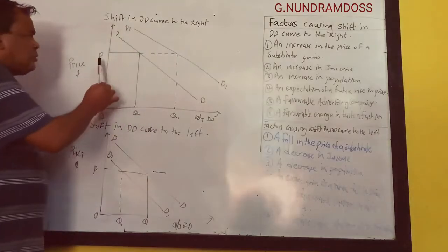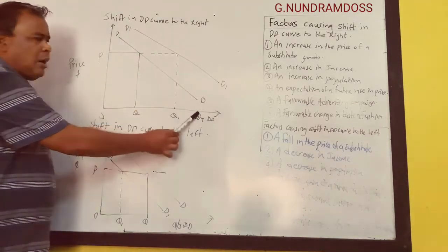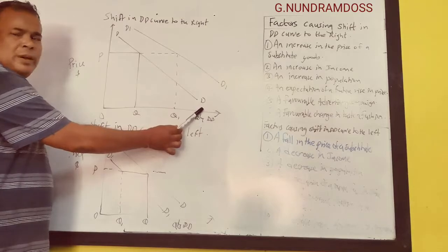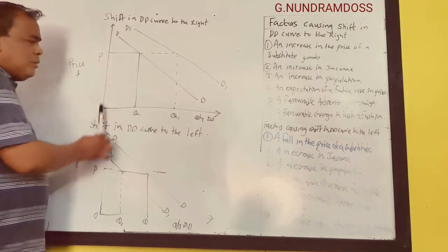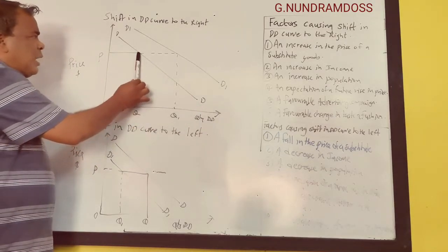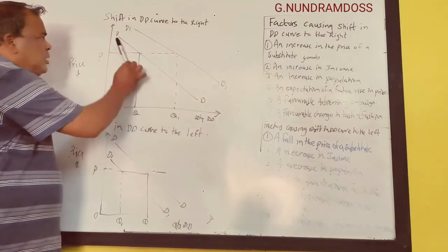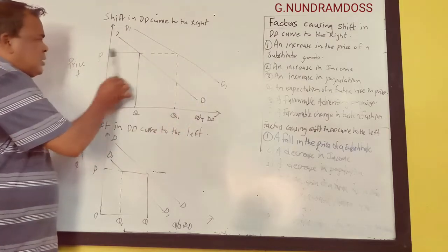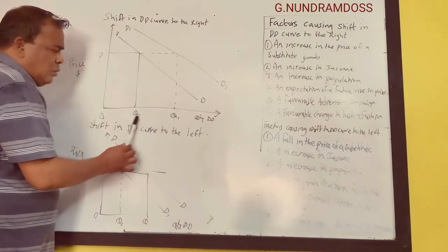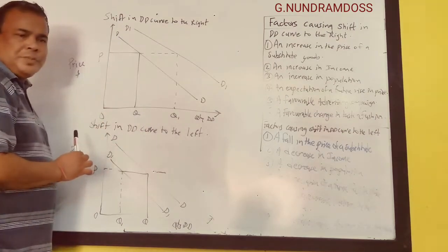Now, let's see the diagram. Shift in demand curve to the right. This is the original demand curve, DD, and price is OP. So, when demand increases, demand shifts to the right from DD to D1. Price is still the same. Quantity increases from OQ to OQ1.